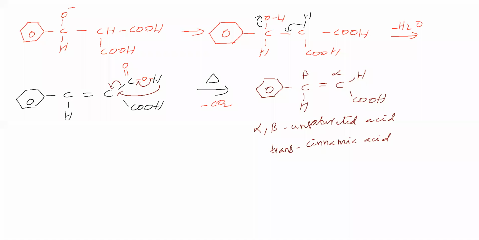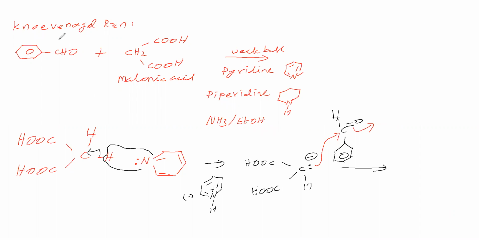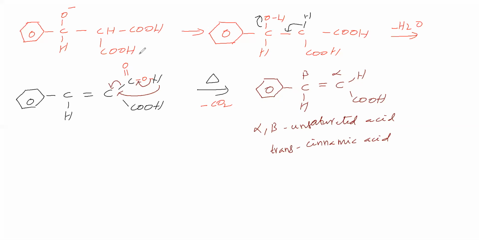For the Knoevenagel reaction, we have to take an aldehyde or ketone which is not having alpha hydrogen. Then we are taking a compound in which a methylene group is there. On either side of the methylene group, electron withdrawing groups are there. Then it is treated with a weak base. Weak base is pyridine or piperidine or ammonia in ethanol. Treated with a weak base, then elimination of water, then on heating decarboxylation, we are getting alpha beta unsaturated acid, we can say.